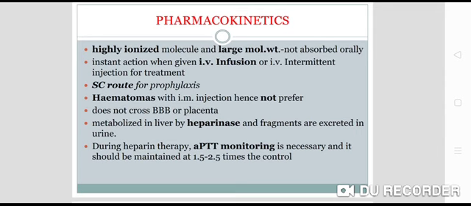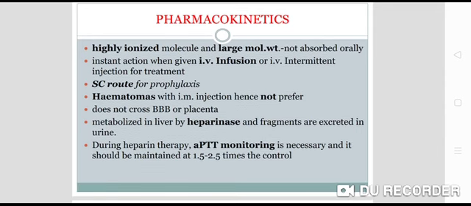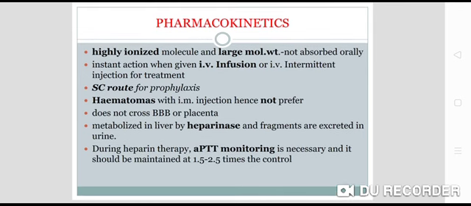Subcutaneous route is preferred for prophylaxis. Hematomas occur with intramuscular injection, so it is not preferred. It does not cross the blood-brain barrier, so no CNS effects. It does not cross the placental barrier, so it is safe in pregnancy, and it is the drug of choice as an anticoagulant in pregnancy. It is metabolized in the liver by the heparinase enzyme and fragments are excreted in the urine.